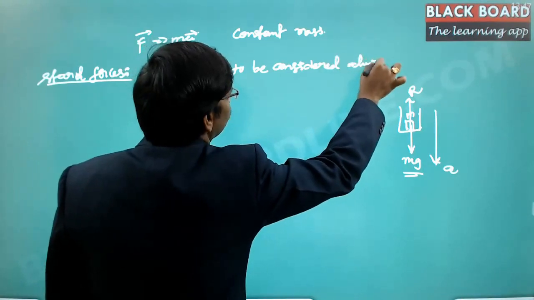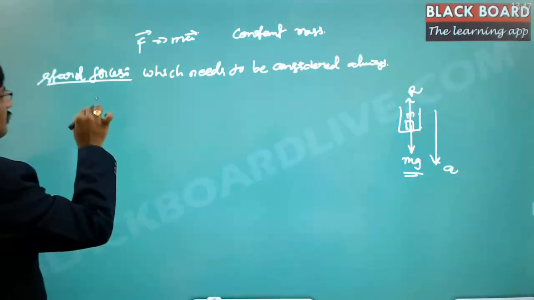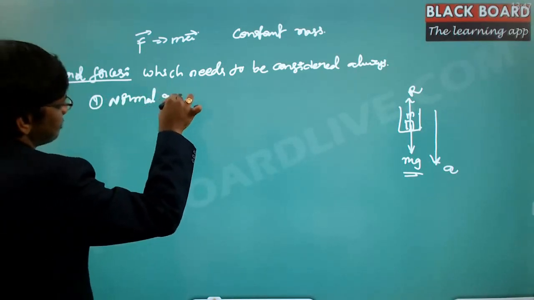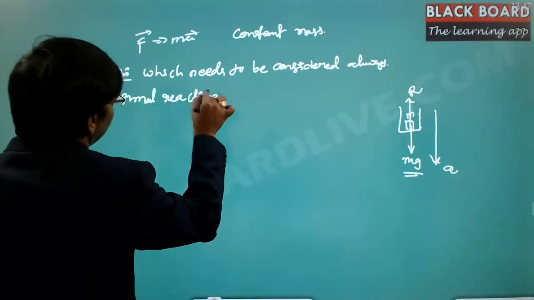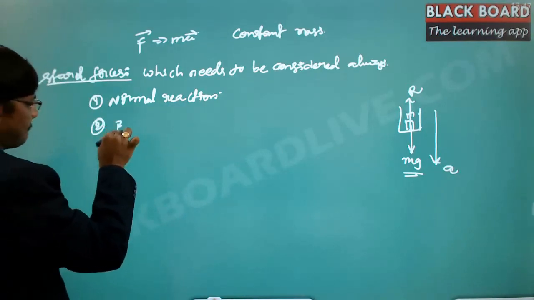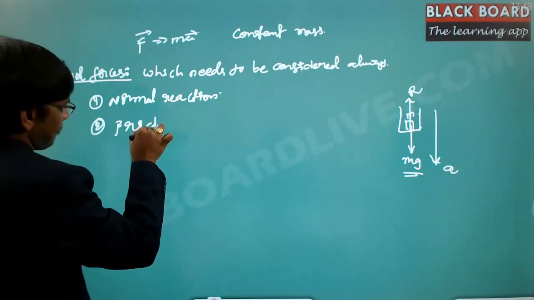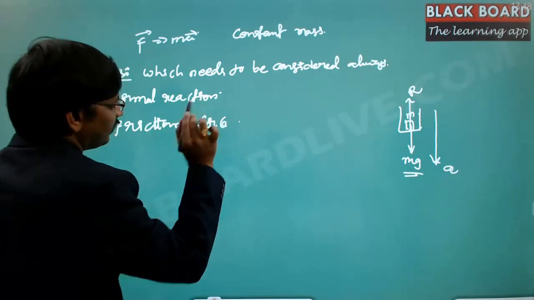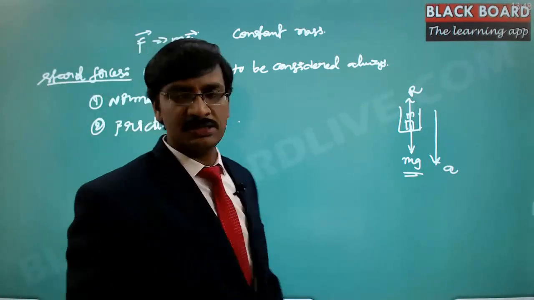Those forces are, one, the normal reaction, and the second one is the frictional force. These are the two important standard forces that need to be considered always.